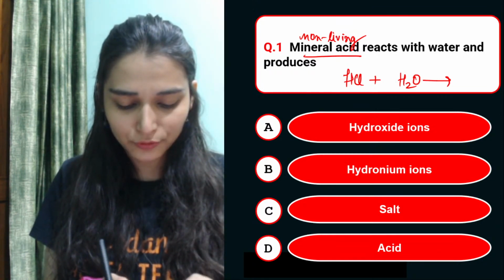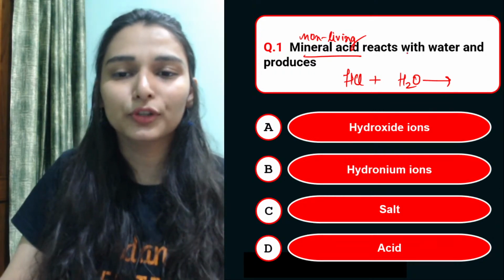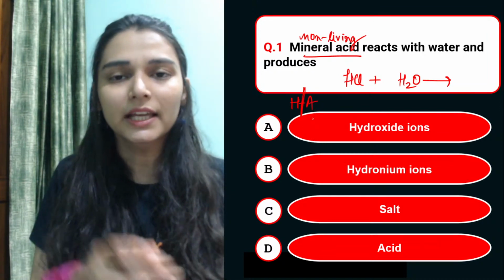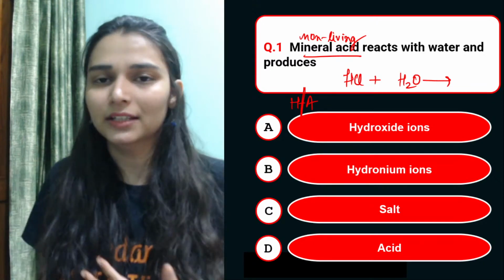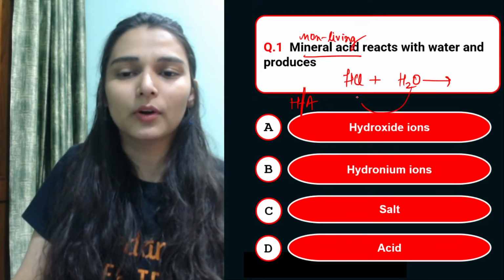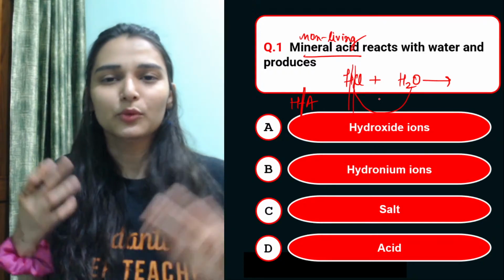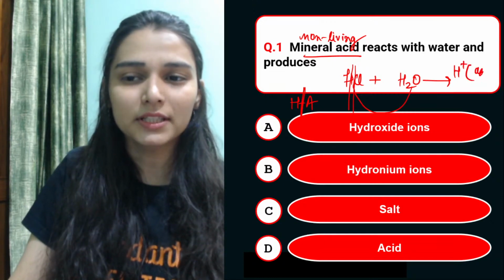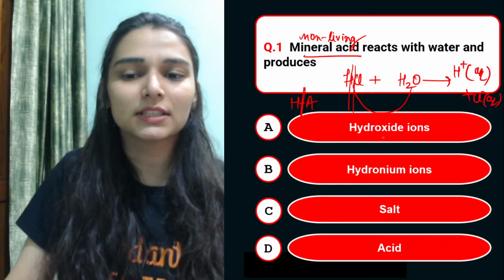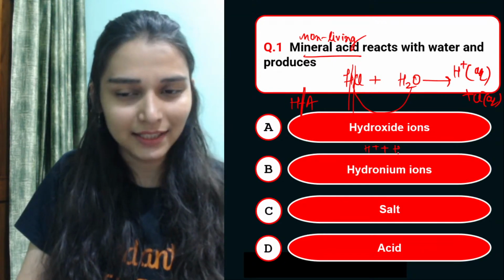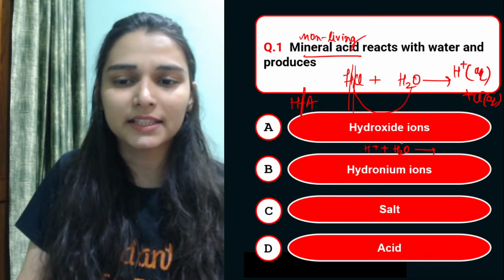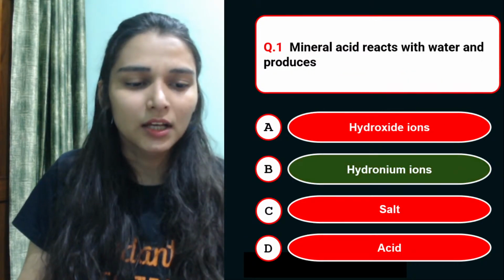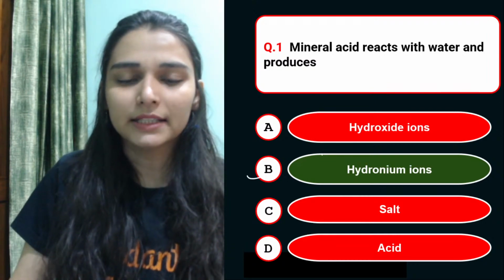Very good, hydronium ions, exactly. So you know, in the case of acids, this H and A bond is broken. Basically the hydrogen is attached to some other heteroatom. This water is going to break this bond because it has hydration energy with it, and then we get H plus ions along with chloride. Now H plus is so tiny in size that it cannot exist independently, it becomes unstable, so it clubs with water and forms hydronium ion, right? So what would be the correct answer here? That is option number B, hydronium.